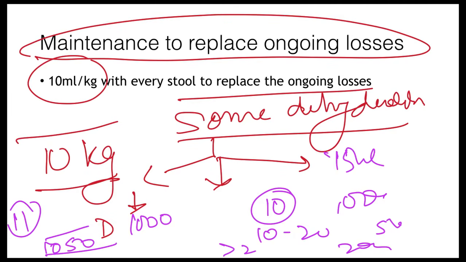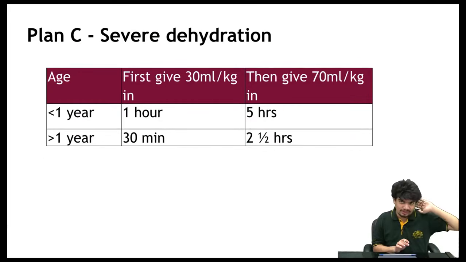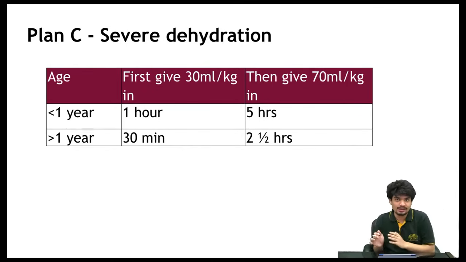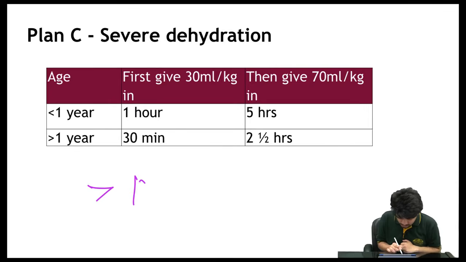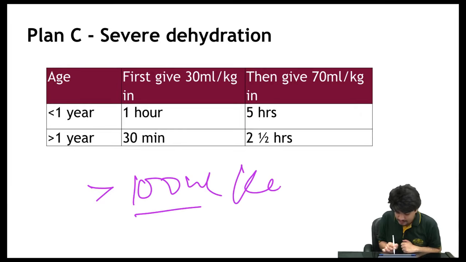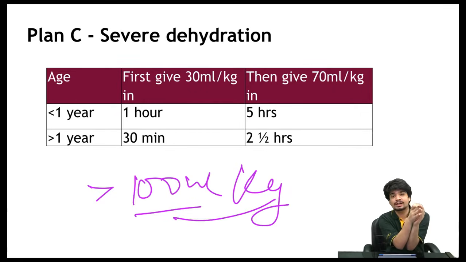Replace his ongoing fluid loss, rehydrate the child at 75 ml per kg. And then the ongoing fluid losses have to be taken care of with 10 ml per kg with every diarrheal stool. That was for a child who was having some dehydration. Now, if the child has severe dehydration, the amount of fluid loss is estimated to be more than 100 ml per kg. So you have to replenish that 100 ml per kg immediately.